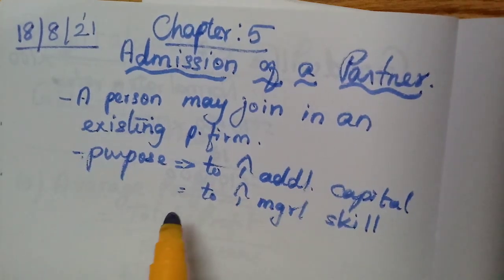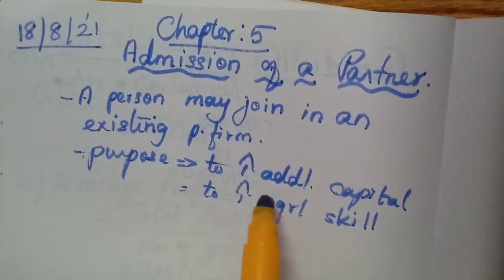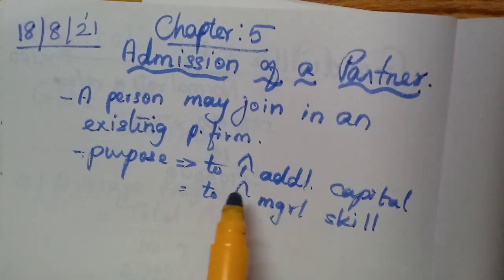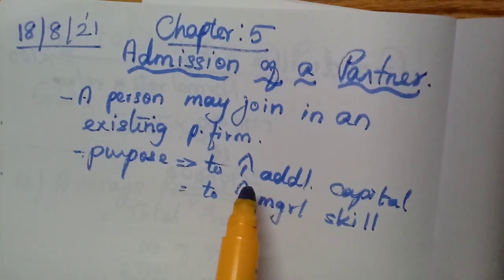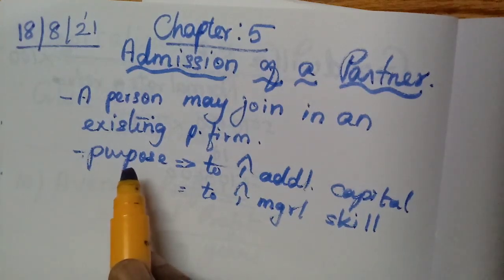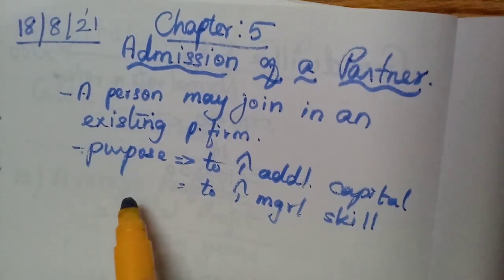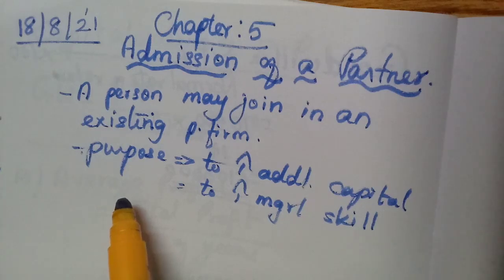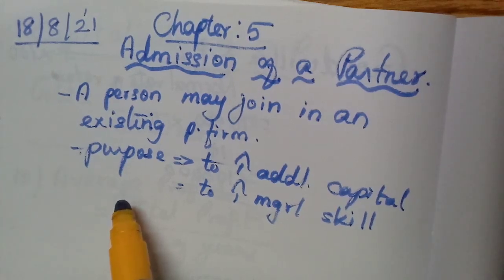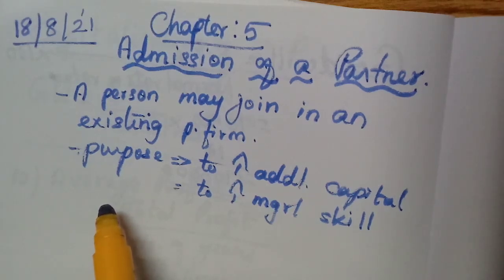Or a person may be well versed in management, then that person can be appointed as a partner. So for managerial skill or for additional capital, in order to do some development in the existing business, they may appoint a new person as partner. So when a new partner is admitted, what is happening there? They might have developed one agreement, isn't it? That is called the partnership deed.